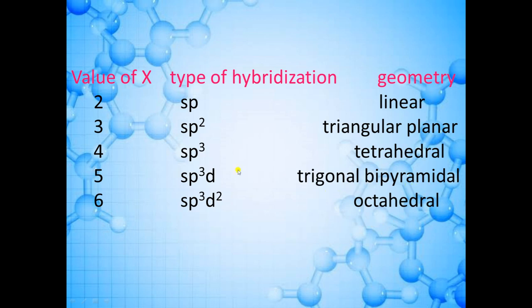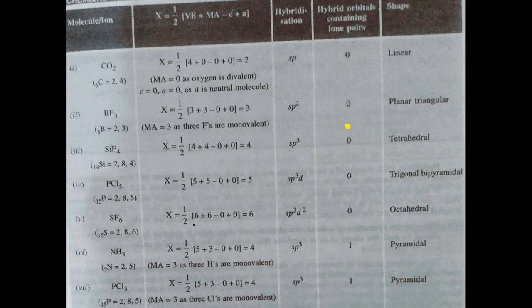Okay, you should know these hybridizations and their geometry. This is very important for 11th as well as for 12th class. Now we will use this formula. So here we will take the example of BF3.